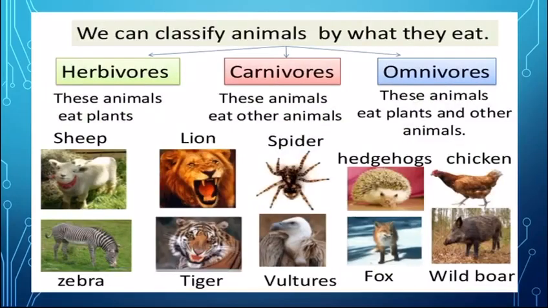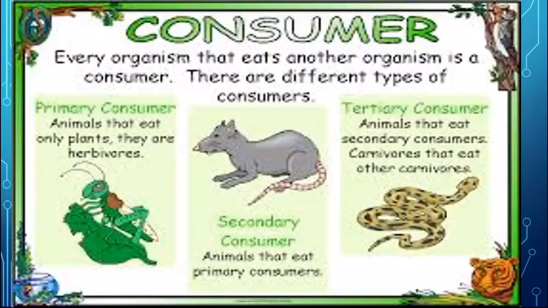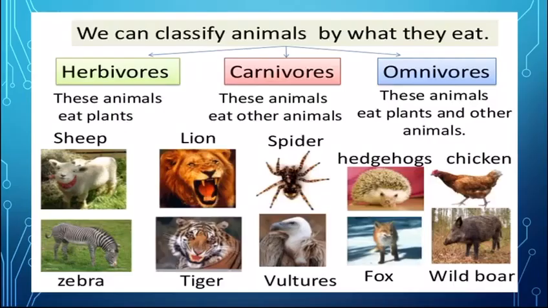So according to this classification, there are herbivores, carnivores and omnivores. The animals that eat only plants are the herbivores, for example sheep and zebra. In this category, the primary consumers are usually the herbivores because they only eat plants. Omnivores are the animals that eat both plants and animals.